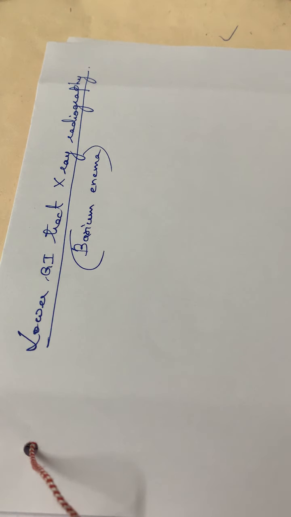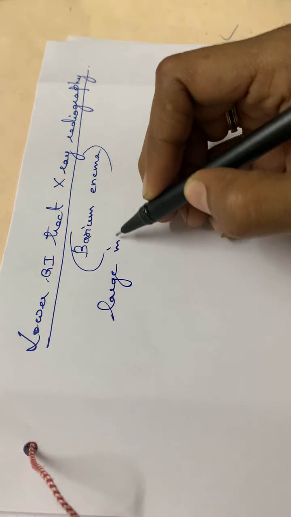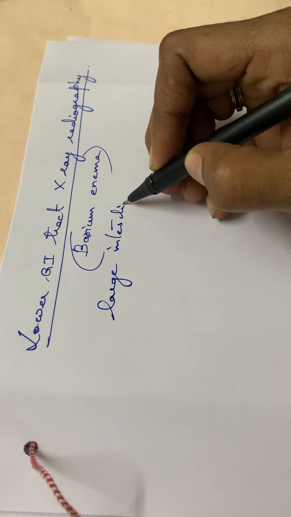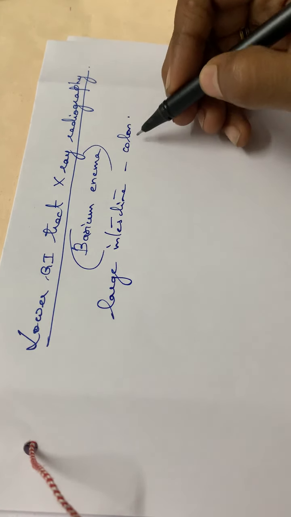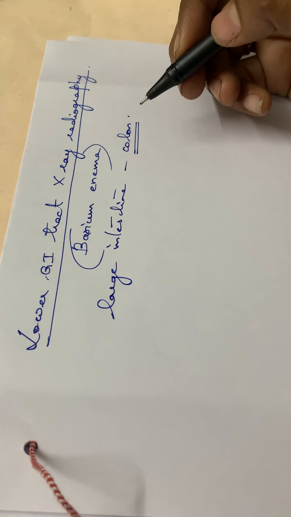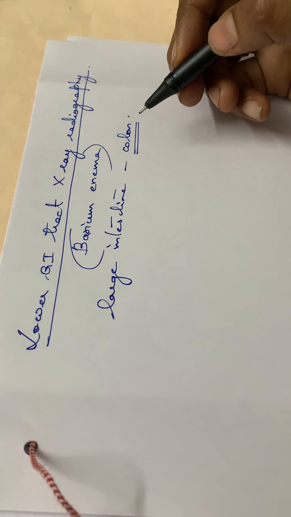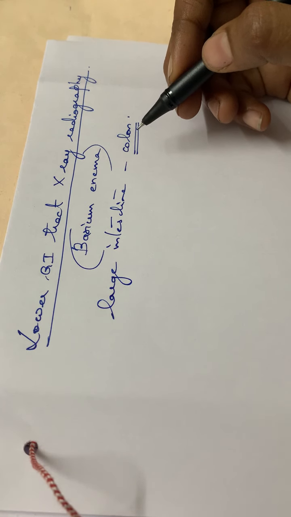This particular test is used for the X-ray examination of the large intestine. The large intestine is called the colon. So this radiography is used for examining the colon or large intestine. Here it will test in detail the right or ascending colon, the transverse colon, the left or descending colon, the sigmoid colon, and the rectum.